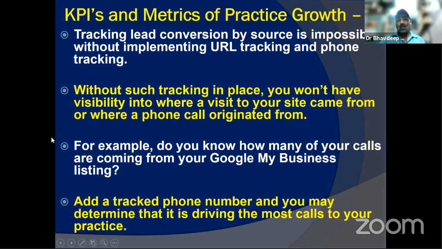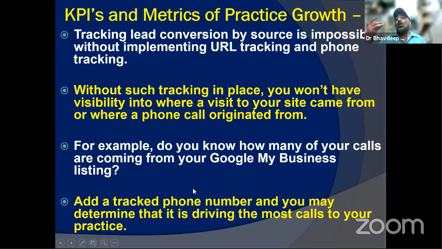Then the GMB listing, Google My Business, which we all know. It is a free listing, so you should know how many listings there are. For those who have a free listing, GMB sends you data every month: your views went up or down this much, and so many people clicked on your link or your website. You should also have a tracked, separate clinic phone number.